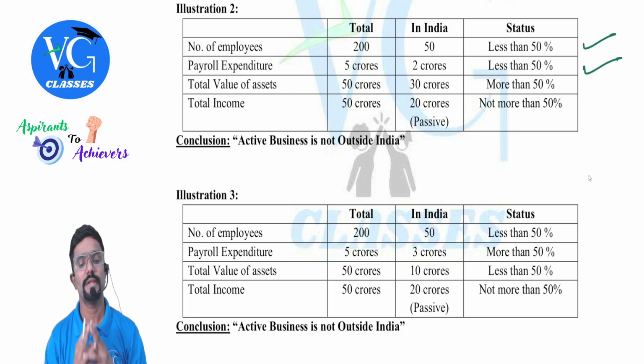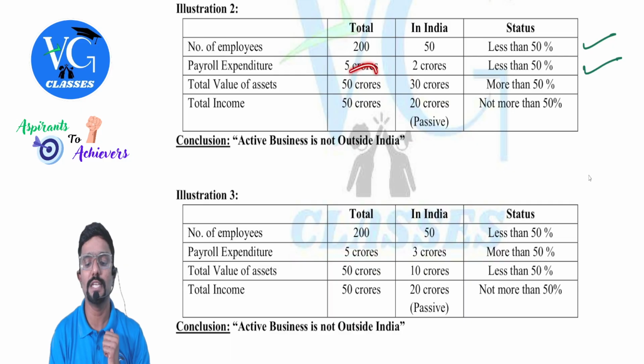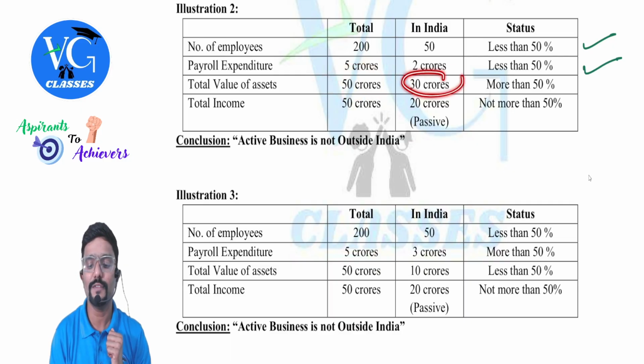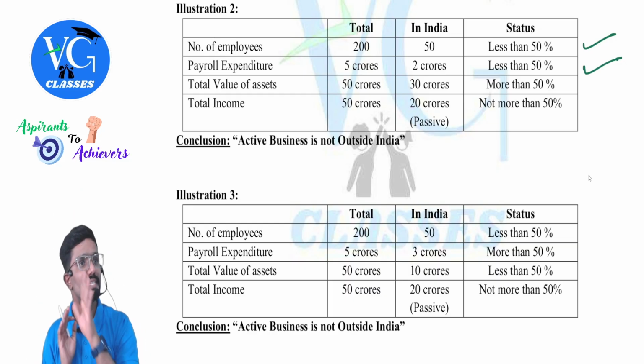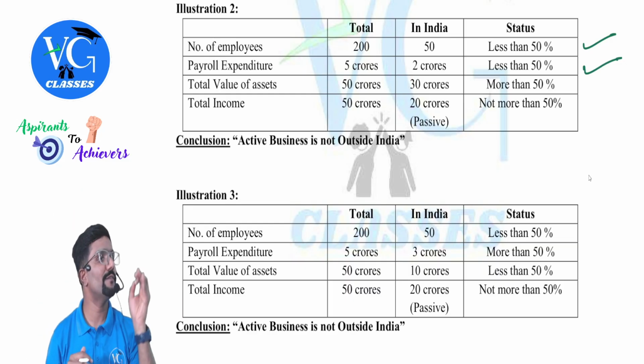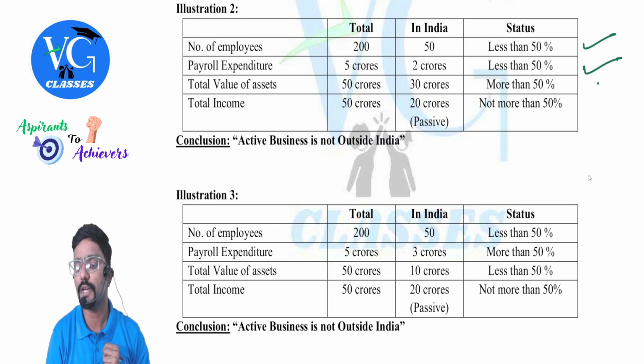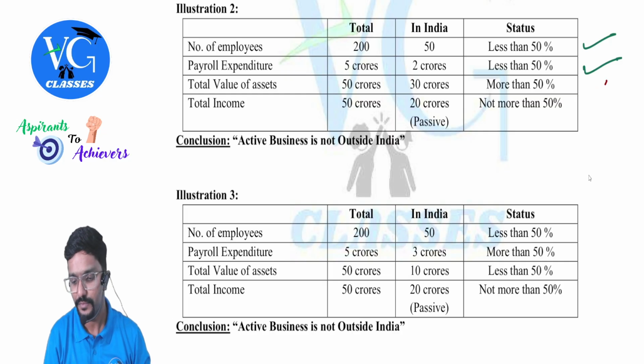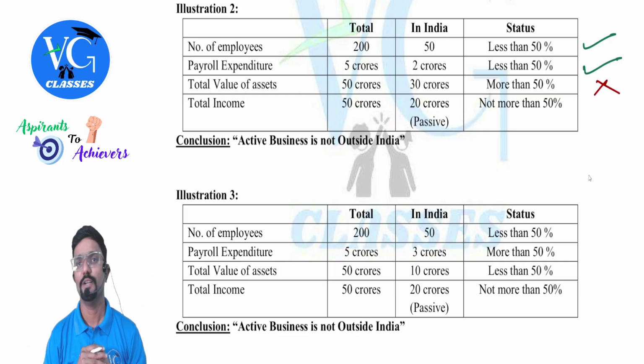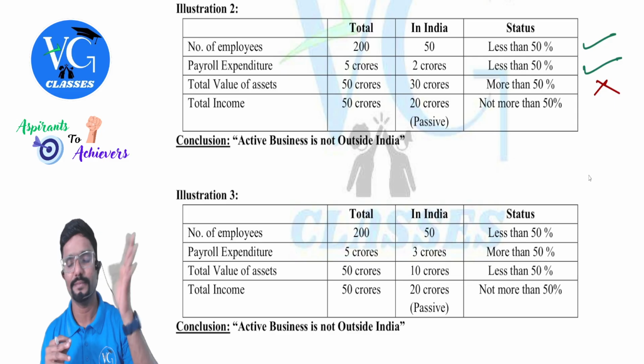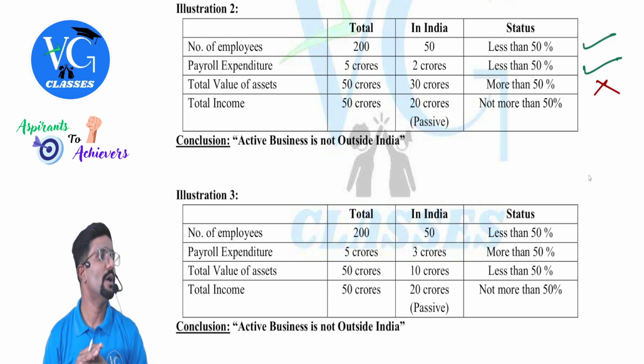Satisfied. Next, total value of the assets is 50 crore. How much value of the asset is in India? 30 crore. 30 by 50, more than 50%. Is it satisfied, sir? No, no, no. Let me change the color. Not satisfied. Once one condition is not satisfied, active business is not outside India.